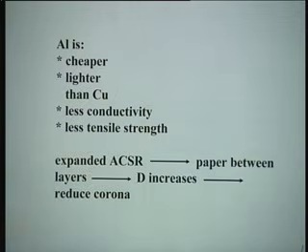Why do you use aluminum? There was a time when you used to use copper. Yes, it is lighter, it is cheaper than copper, of course, less conductivity, it is okay, you do not worry, less tensile strength. I told you plus and minus, whatever you do in life, there is always plus and minus. So, there are 2 minus points, 2 plus points. Overall availability is better for aluminum in India. You do not have to raise your import bill, and hence aluminum is preferred.